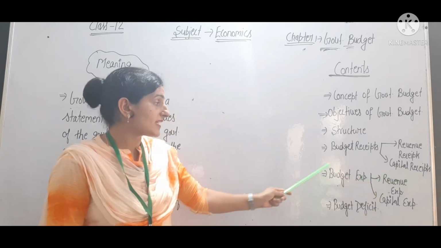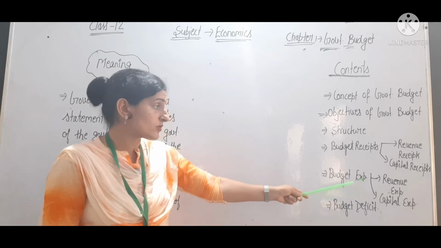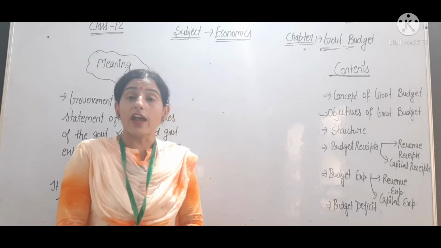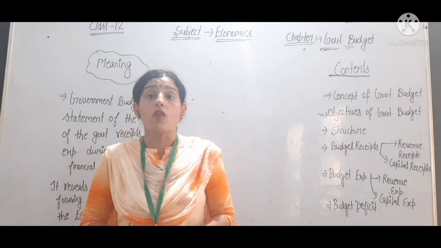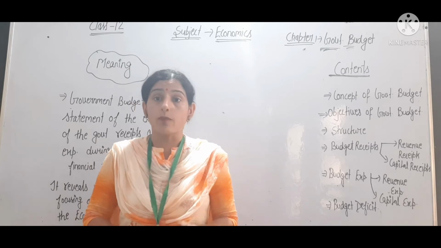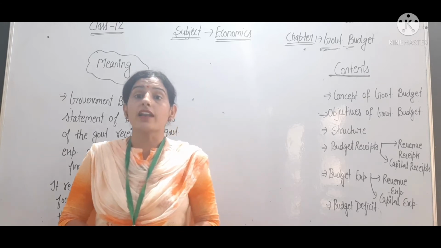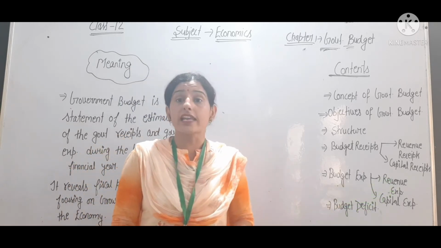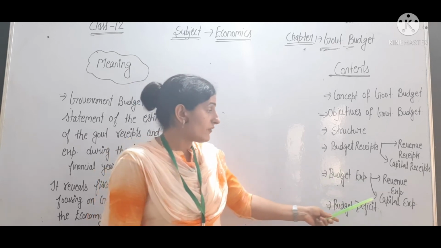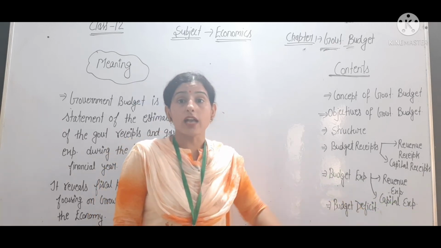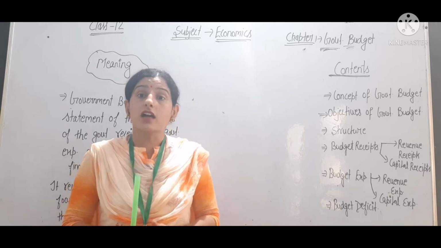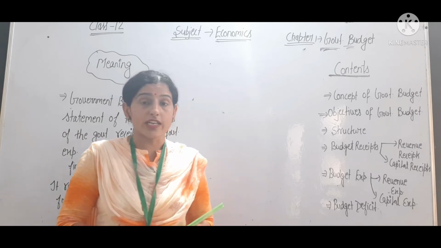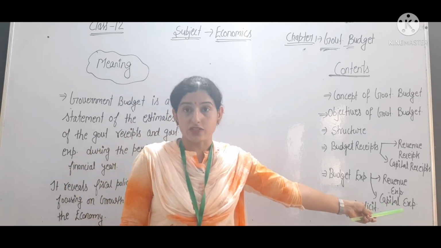Then we have budget expenditure. In this also we include two types: revenue expenditure and capital expenditure. Revenue expenditure means, for example, government providing salaries, scholarship, old age pension. All these are included in revenue expenditure because these do not create any asset for the government. Then we have capital expenditure. Capital expenditure means, for example, when government purchases shares of any multinational company, that is included in capital expenditure.